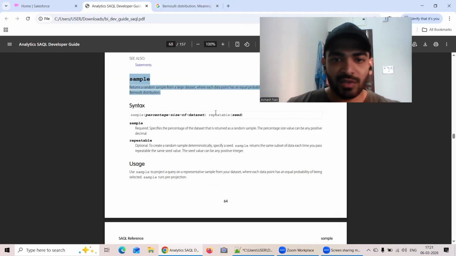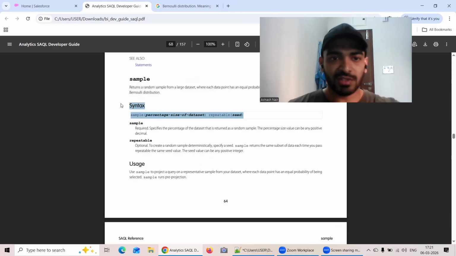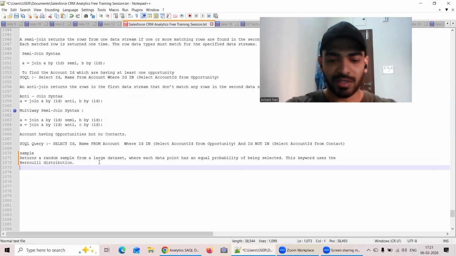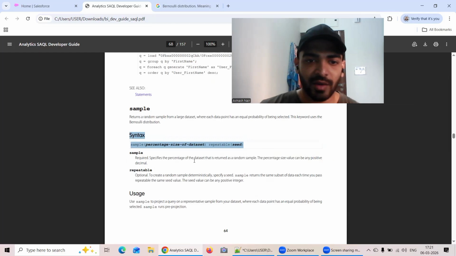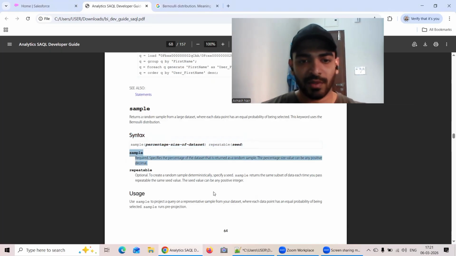Now, what is the syntax of this thing? Here is the syntax, where they have also used the word sample along with repeatable. Let me copy this and paste it over here. And sample, as they are mentioning, is required. It specifies the percentage of the data set that is returned as a random sample. The percentage size value can be any positive decimal. So this is the meaning of sample, and the main important term is required. That is definitely required.